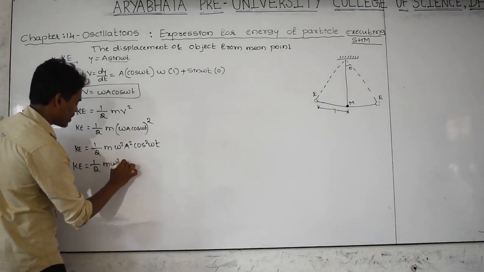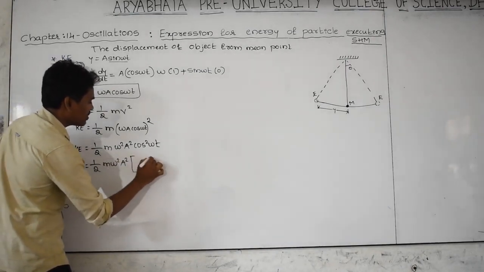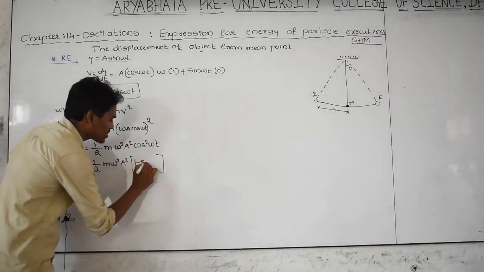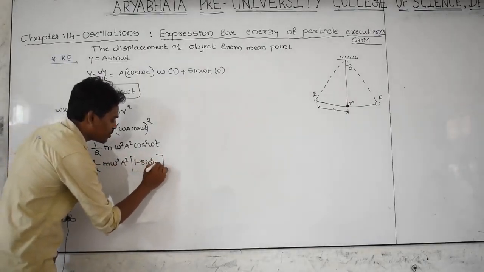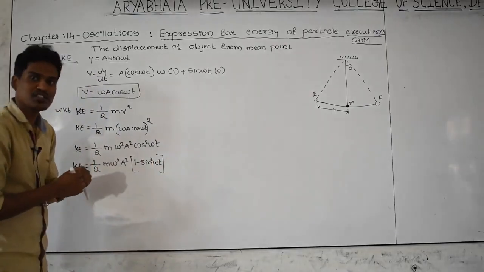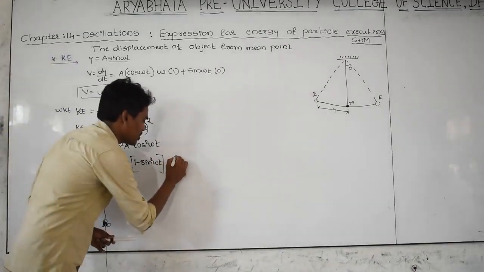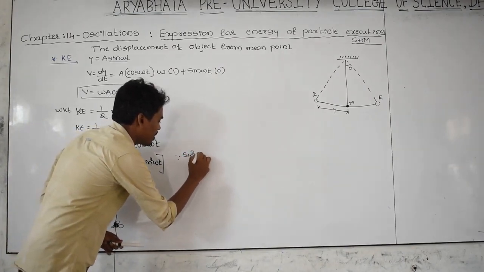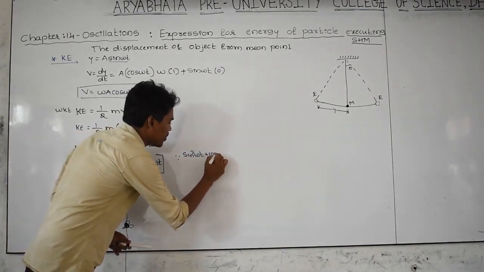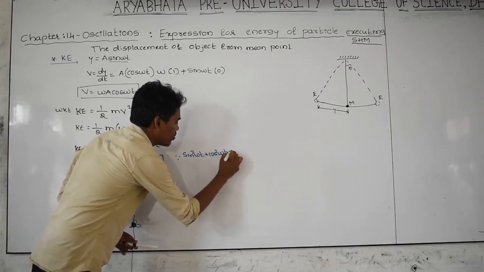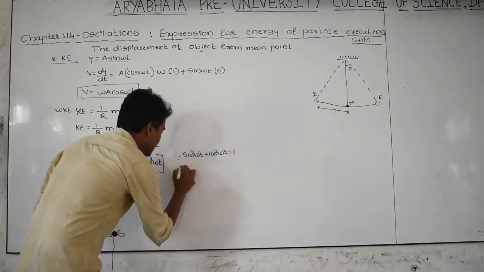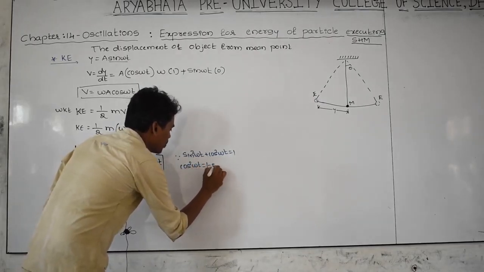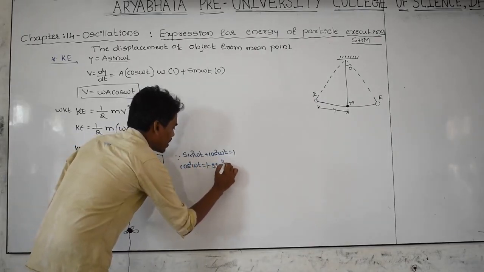Kinetic energy is equal to 1 by 2 m omega square a square. I am writing cos square omega t as 1 minus sin square omega t. How come this is? You know very well, since sin square omega t plus cos square omega t is equal to 1, then cos square omega t is equal to 1 minus sin square omega t.